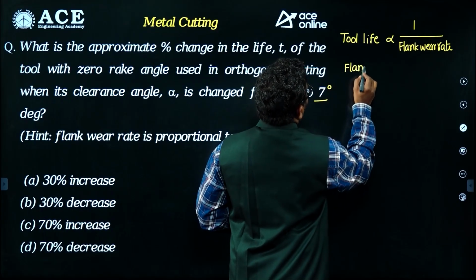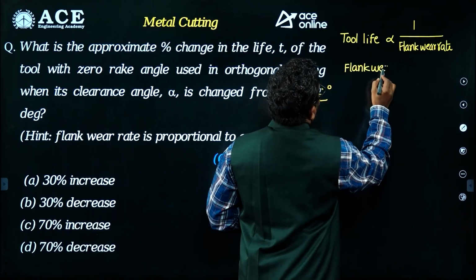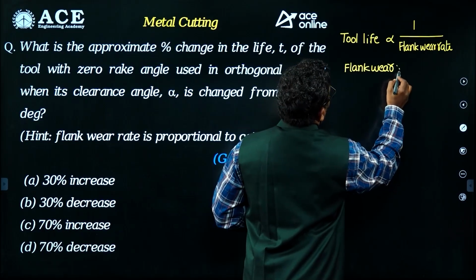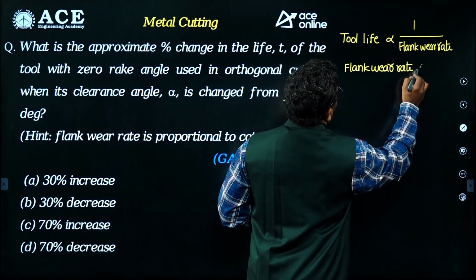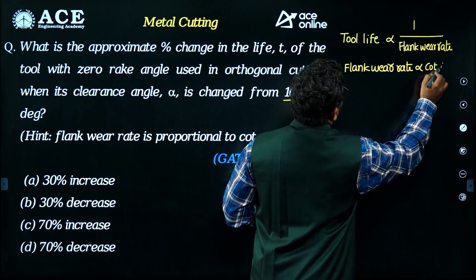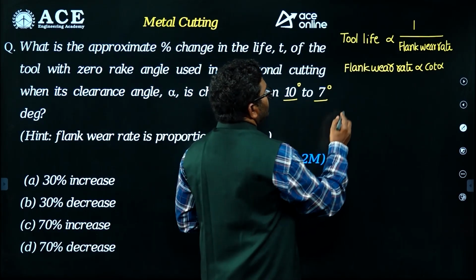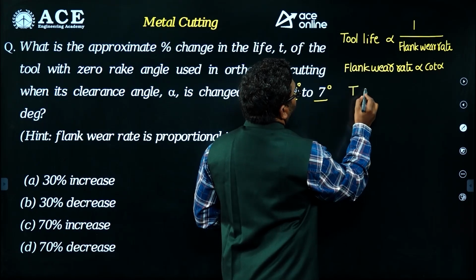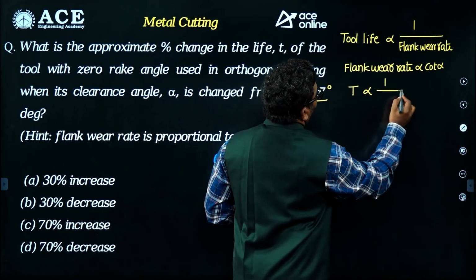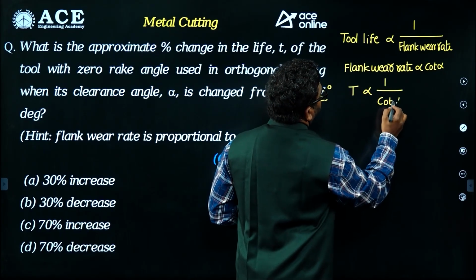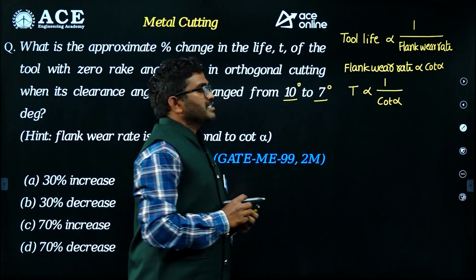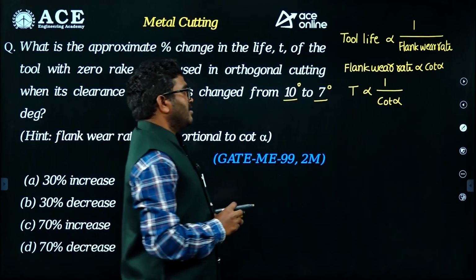So I can write tool life T is proportional to 1 by cot alpha.